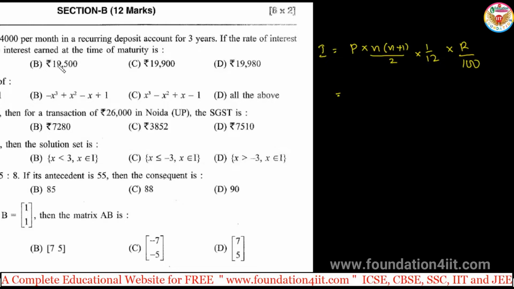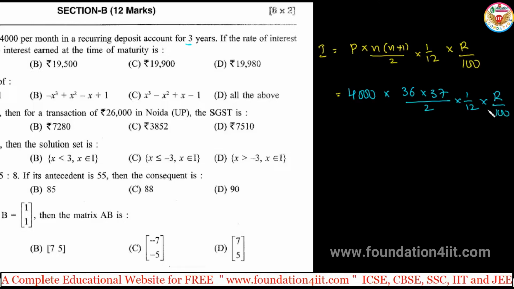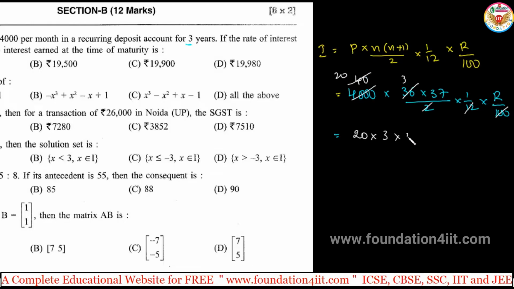P is the monthly deposit, so that is 4,000 per month. n is the number of months, so 3 years, 36 months, into 37 divided by 2, 1 by 12 into R by 100. Go for cancelling, you'll get the answer easily. 100 times 40, again 12 ones are 12, 3s are 36, 2 into 20. So finally 20 into 3 into 37.